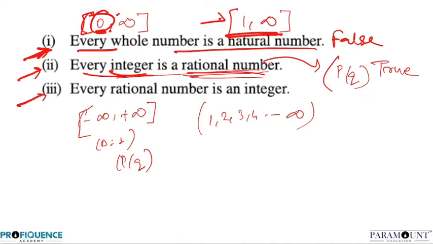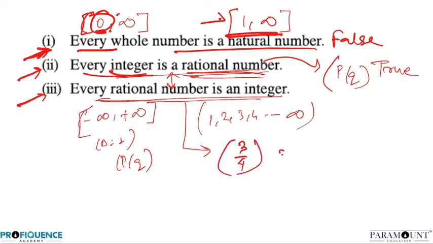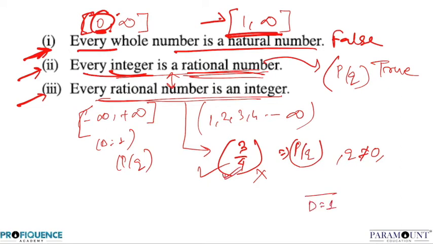Now the third part, every rational number is an integer. Let us consider an example; we'll solve this one with an example only. I took the example 3/4, right? This is a rational number. It is in p by q form where q is not equal to 0. But is this an integer? No, it is not. Integers are those which have denominator 1. What is its denominator? It is 4, right? So it is not an integer, so this is a false statement. You can take any one example which does not satisfy the statement, and you'll get the answer. I hope you got these 3, right?